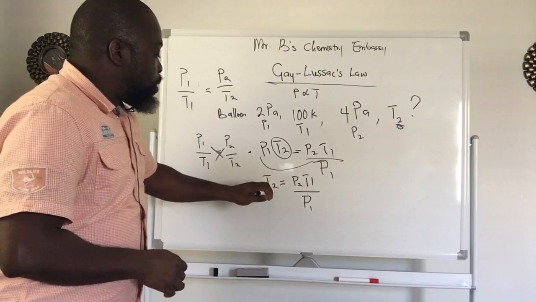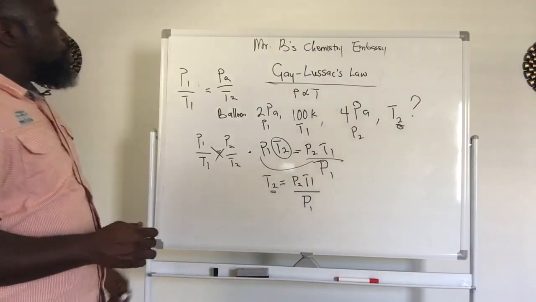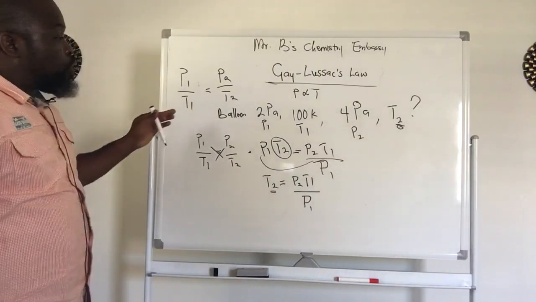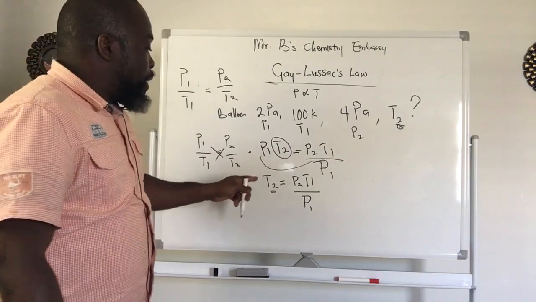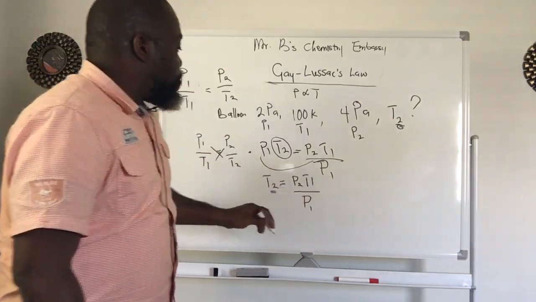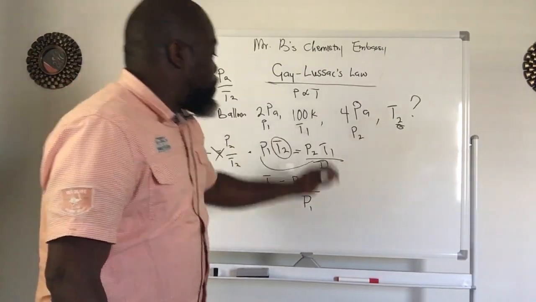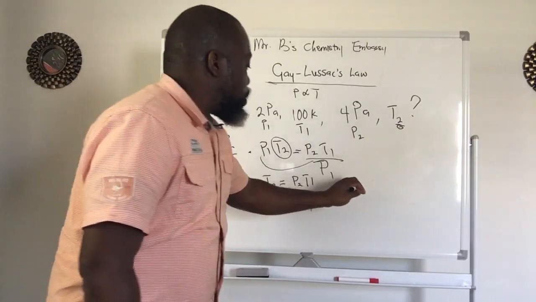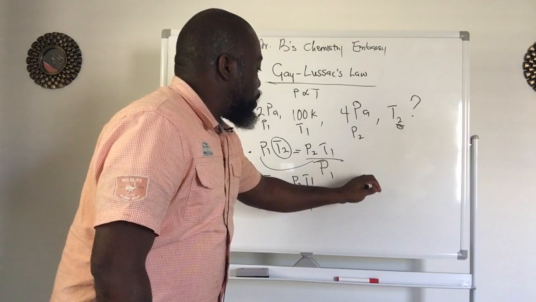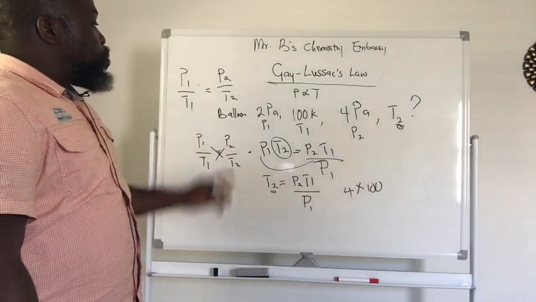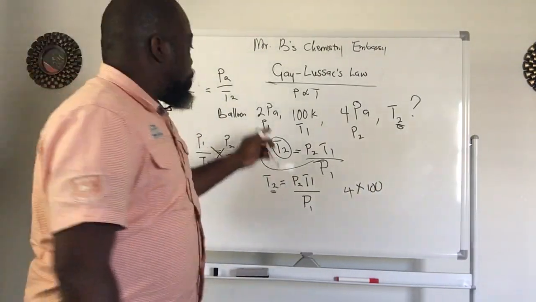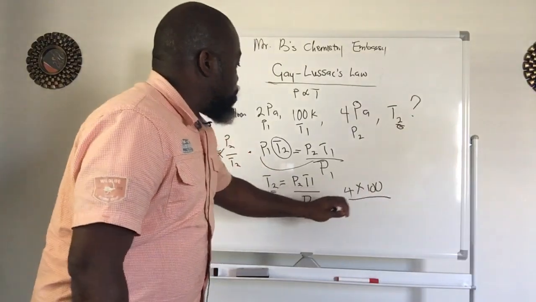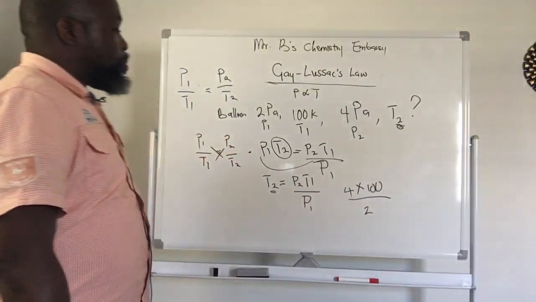Now, since we have our T2 here, what do we need to do? You need to go back to your question and start plugging in your figures. So where is my P2? My P2 is 4. Where is my T1? My T1 is 100. And where is my P1? My P1 is 2, so divided by 2.